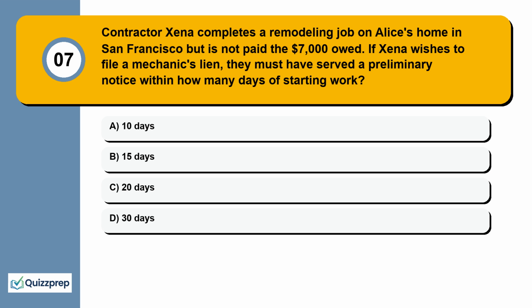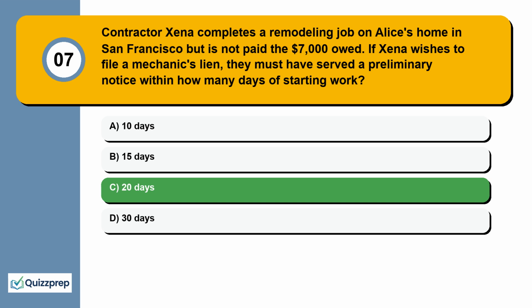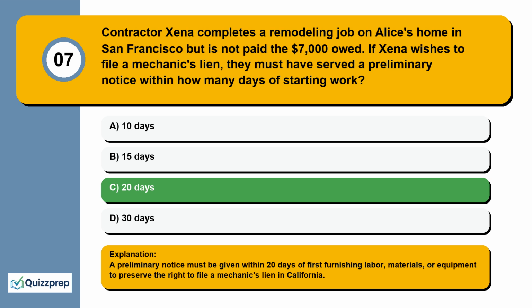Question 7. Contractor Zena completes a remodeling job on Alice's home in San Francisco but is not paid the $7,000 owed. If Zena wishes to file a mechanic's lien, they must have served a preliminary notice within how many days of starting work? 10 days, 15 days, 20 days, 30 days. A preliminary notice must be given within 20 days of first furnishing labor, materials, or equipment to preserve the right to file a mechanic's lien in California.